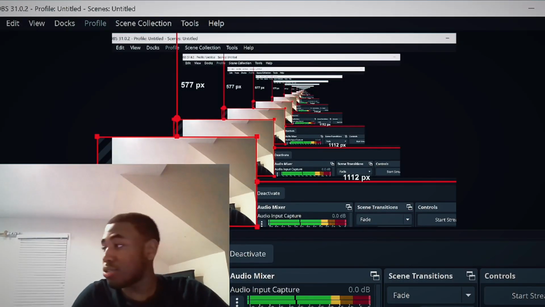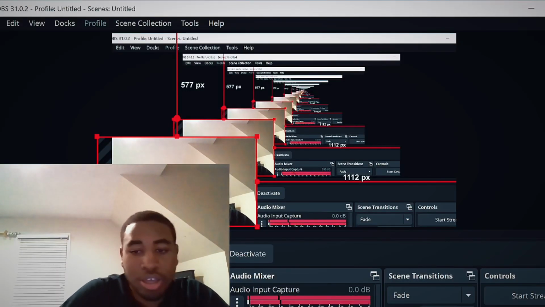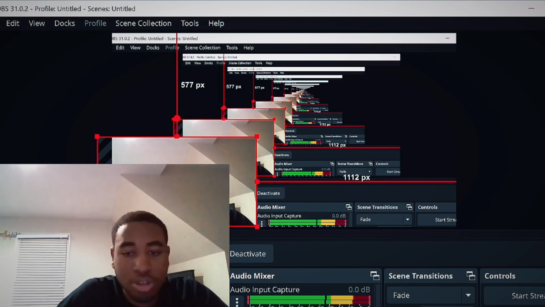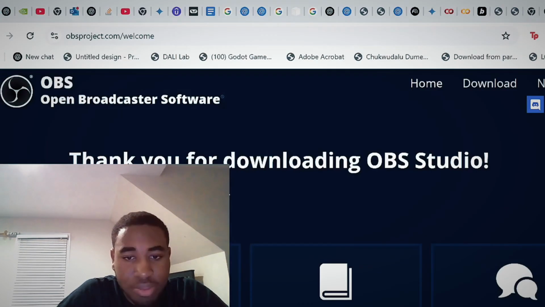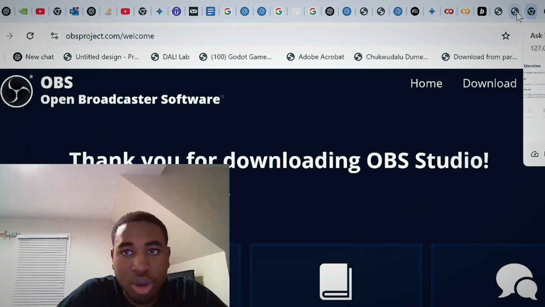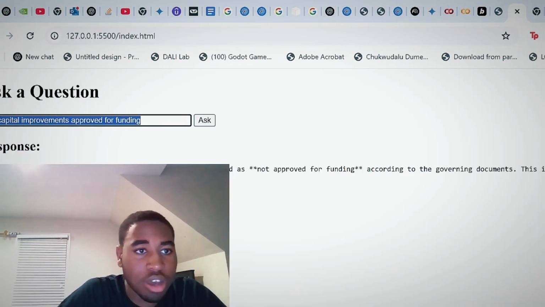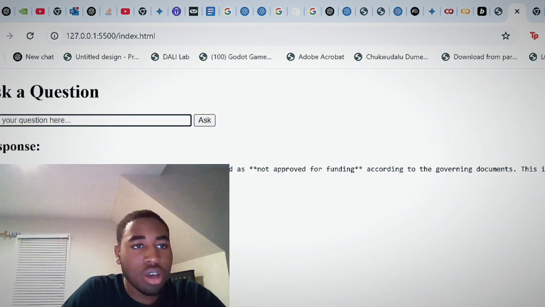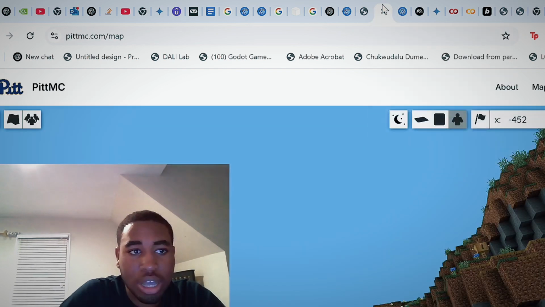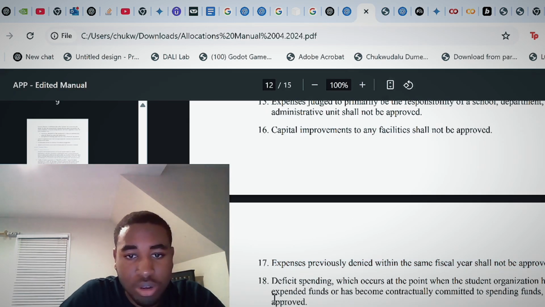Okay, let's try and get this done in the most feasible way possible. Here's the code from the front end of things. So I did a capital improvement. I'm just going to do, let me see, what's an actual question I can ask about the governing code? Deficit spending. Okay, let's see this question.